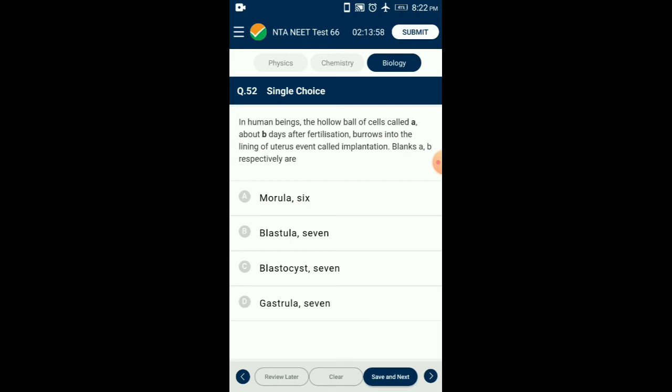After the formation of the zygote, it enters the uterus in 3 to 5 days, and in the uterus the cells continue to divide, becoming a hollow ball of cells called the blastocyst. The blastocyst implants in the wall of the uterus about 7 days after fertilization. So the answer for this question is option C. From the given statement, A represents blastocyst, B represents 7 days.